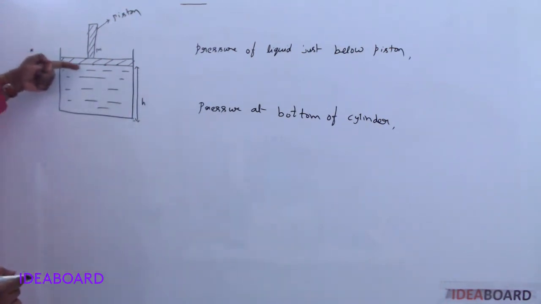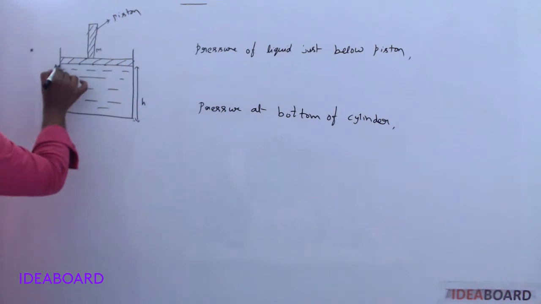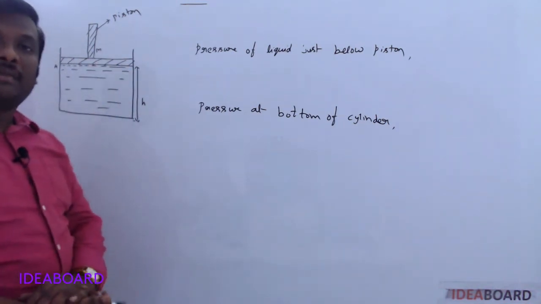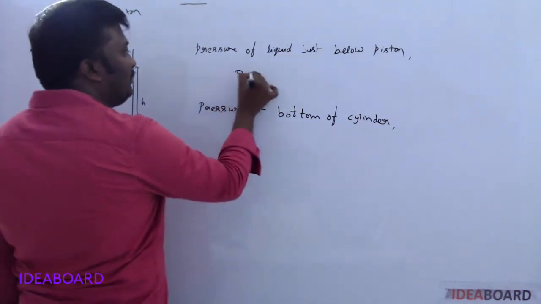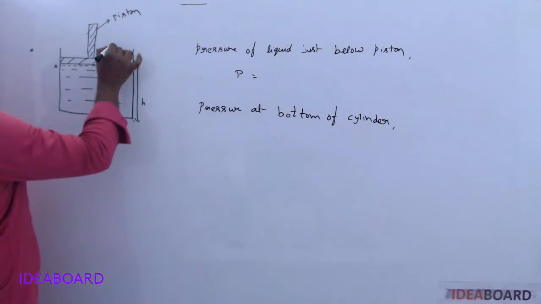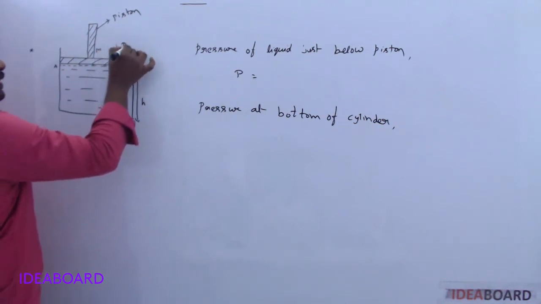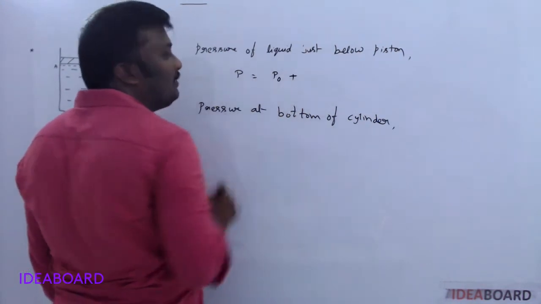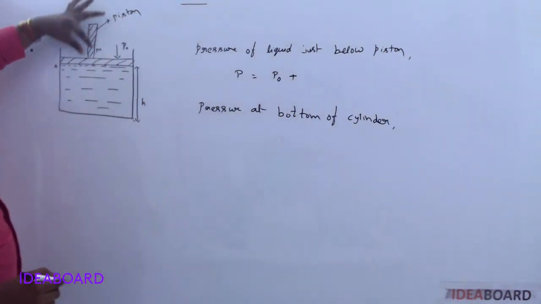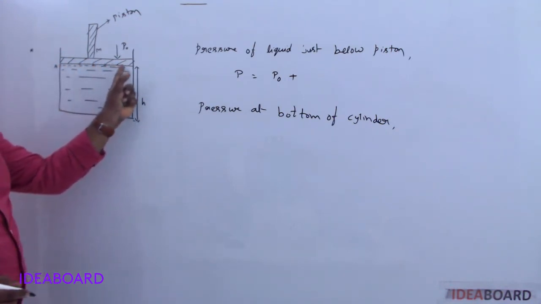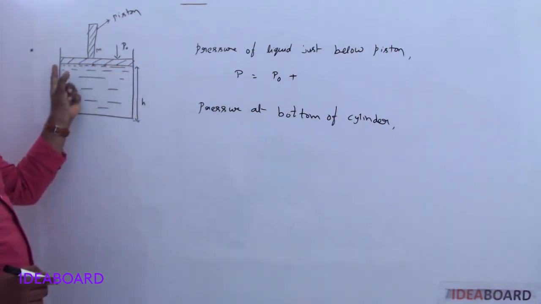What is the pressure acting on the liquid just below the piston? Can you say what the formula is? P is equal to, first of all, at this place we always have the atmospheric pressure, so P naught plus, this piston has a certain mass m and the area of cross section that interacts with the liquid surface is A.